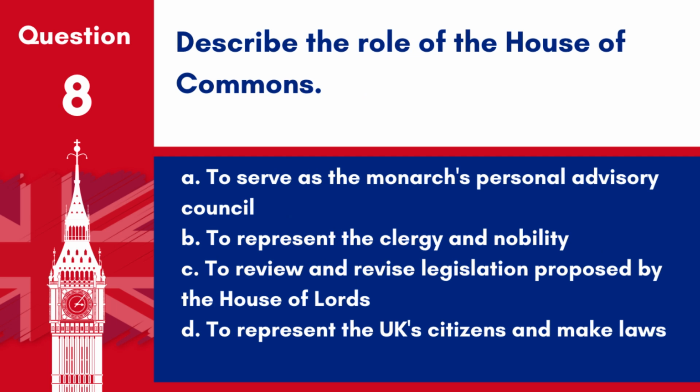Question 8. Describe the role of the House of Commons. A. To serve as the monarch's personal advisory council. B. To represent the clergy and nobility. C. To review and revise legislation proposed by the House of Lords. D. To represent the UK's citizens and make laws. Answer: D. To represent the UK's citizens and make laws. The House of Commons plays a crucial role in the UK's parliamentary democracy by representing citizens' interests, debating, and making laws.